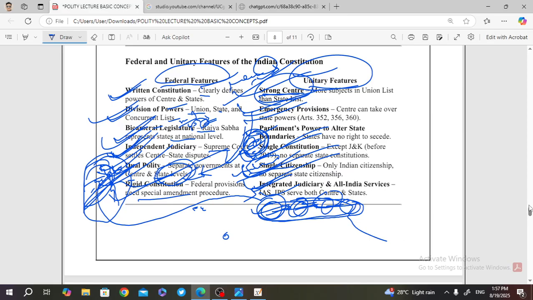Both the features coexist here. That's why India is a quasi-federal country. In the MCQ section, if it is asked what type of country India is, India is a quasi-federal country, because we have both unitary features and federal features. Our main aim is to prevent the balkanization of the state. That's why the country is made quasi-federal, so that we have a strong center but give flexibility to the states to formulate their own law, rules and regulations.